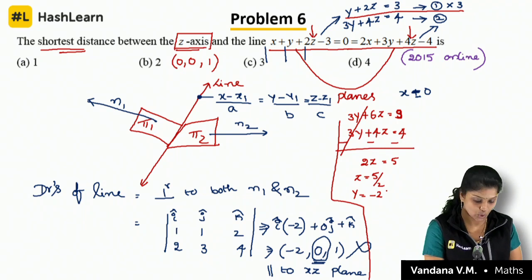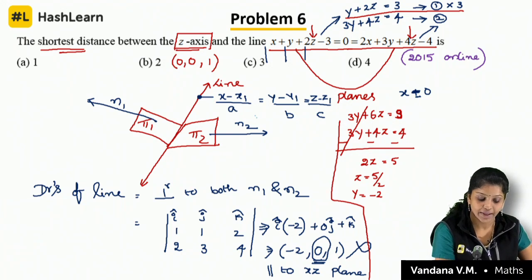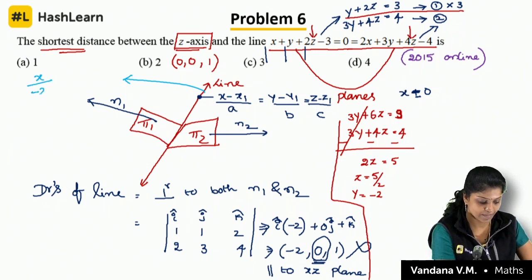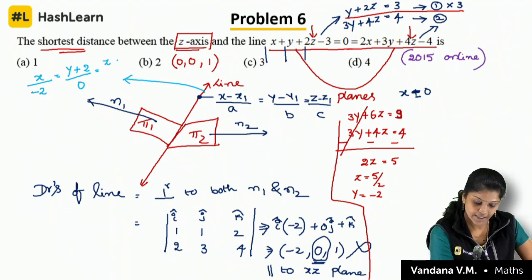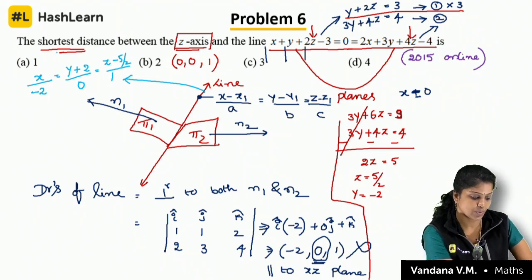So let me write the equation. Yes, children, I am writing the equation over here. It is x is equal to 0. So x by minus 2, then (y plus 2) by 0, and then (z minus 5 by 2) by 1. This is the line equation. Now what I would like to find out is the shortest distance between this line and that line. This is the line equation.